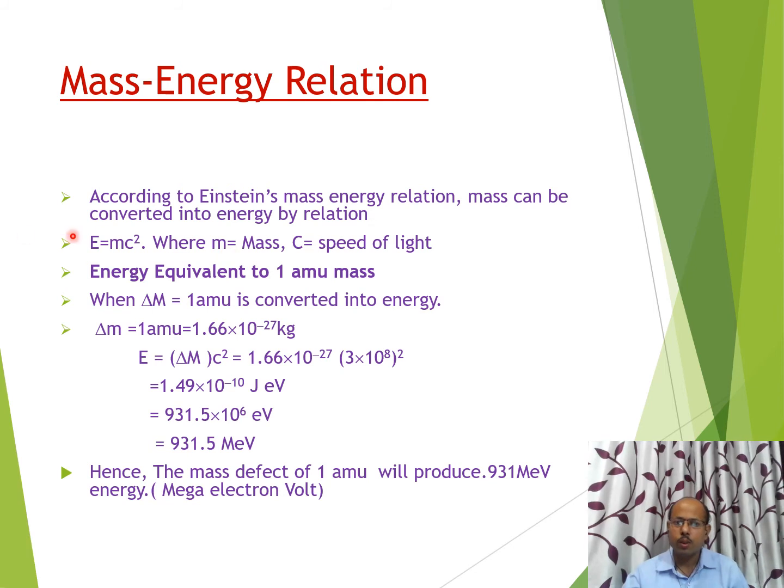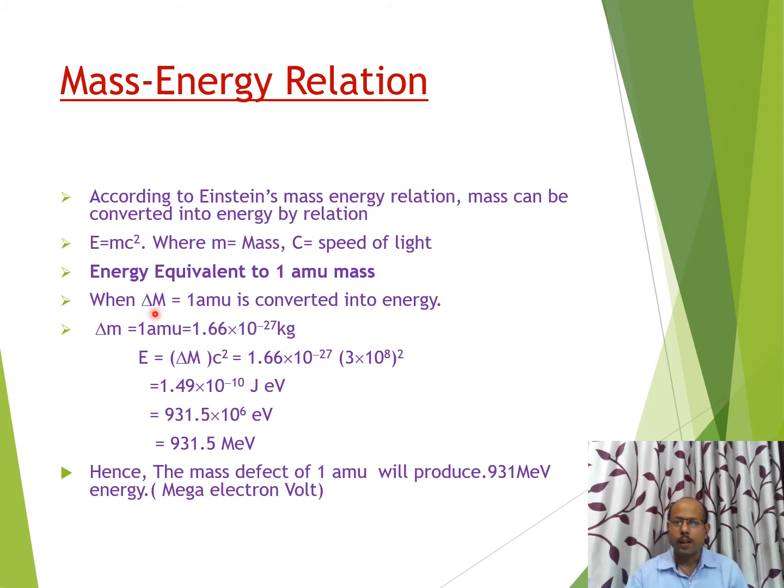Now we use this formula frequently, so instead of putting the value of mass in amu again and again, we are finding a conversion factor, the energy equivalent to 1 amu mass, which we can use everywhere wherever required in any question.